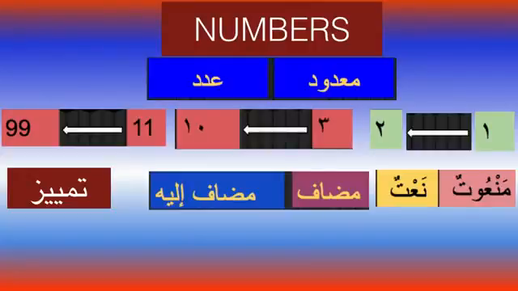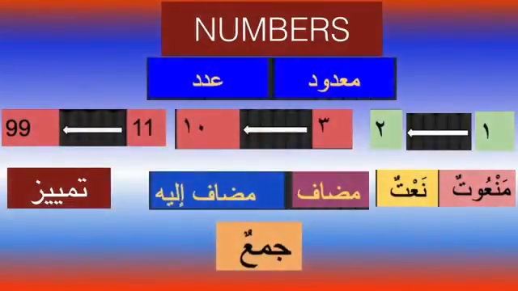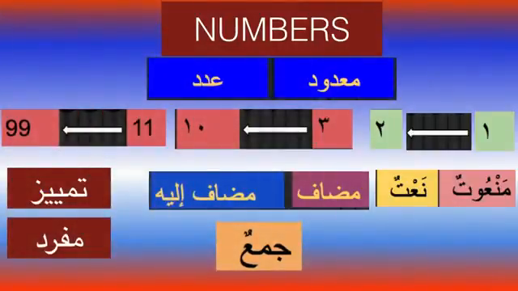Another characteristic: from 3 to 10, the thing which is counted is always mentioned in the plural, whereas from 11 to 99, the ma'dud comes as a mufrad and it will be mansoob, with double tanween fatha. Today inshallah we're going to learn from 100 to 1000 to a million. What we need to understand is the relationship between adad and ma'dud, how each one is written and how they are connected to each other inshallah.